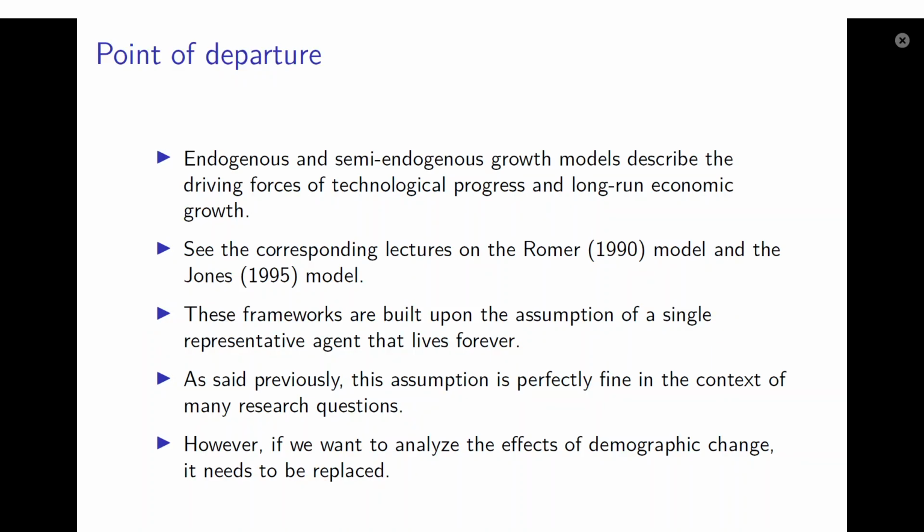The point of departure in this chapter is the endogenous and semi-endogenous growth literature that, as we've discussed in these chapters, describes the driving forces of technological progress and therefore of long-run economic growth, depending on market forces, incentives to carry out research and development, the number of scientists in the economy, and eventually the population size or population growth. So you can see the corresponding lectures on the Romer model of endogenous economic growth and on the Jones model